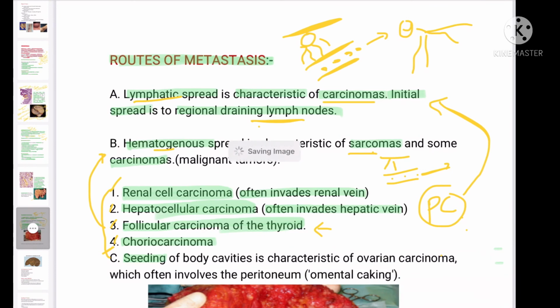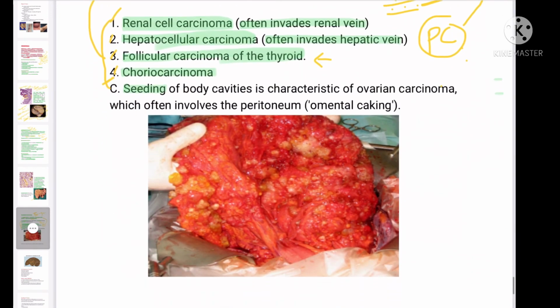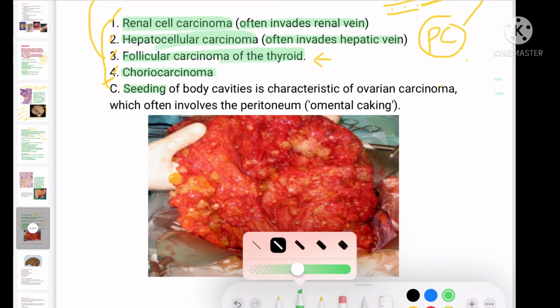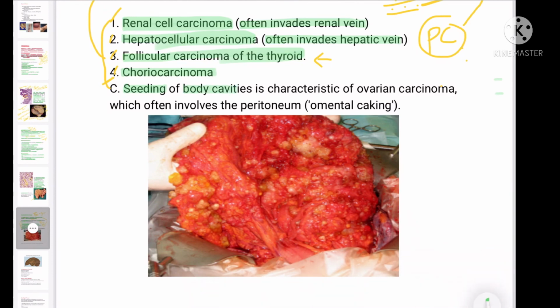So the next concept in this is seeding. What does seeding mean? Seeding of body cavity is characteristic of ovarian carcinoma, which often involves the peritoneum, that is called omental caking. There is a tumor like mucinous cystadenoma of the ovary.